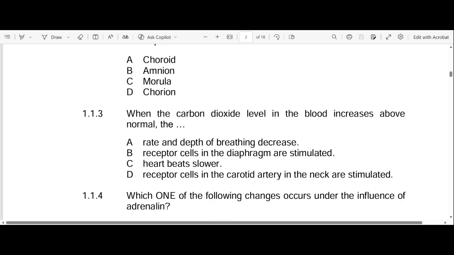Let's go to B. So B reads as follows. Receptor cells in the diaphragm are stimulated. Receptor cells in the diaphragm.